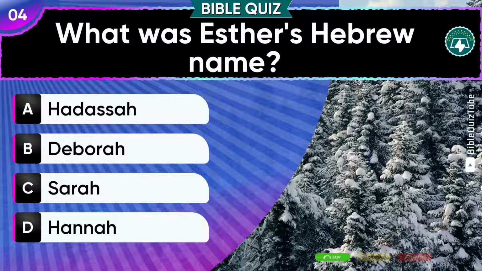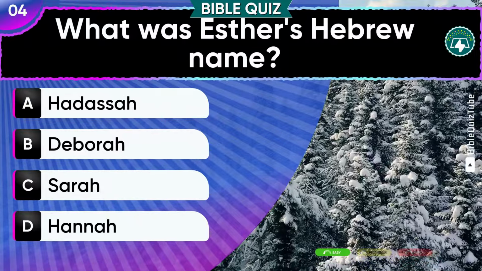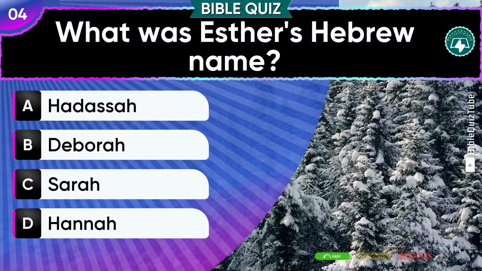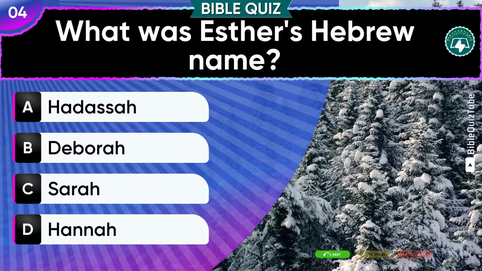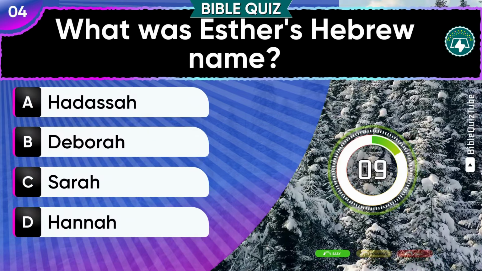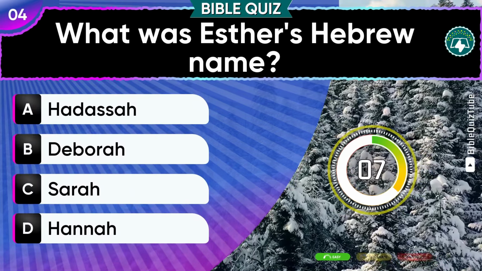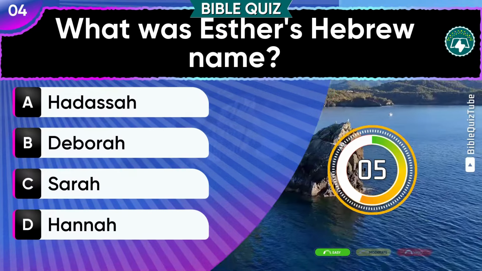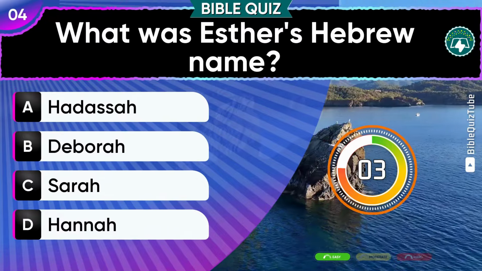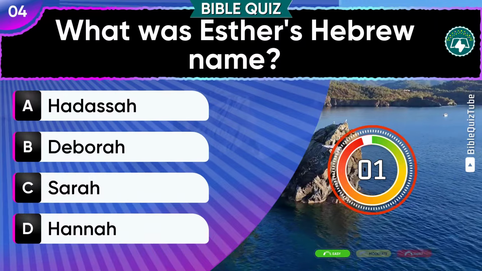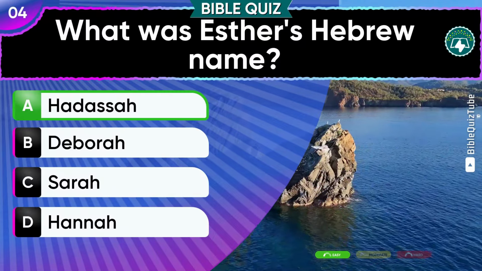Question 4. What was Esther's Hebrew name? A. Hadassah, B. Deborah, C. Sarah, D. Hannah. The correct choice is A.